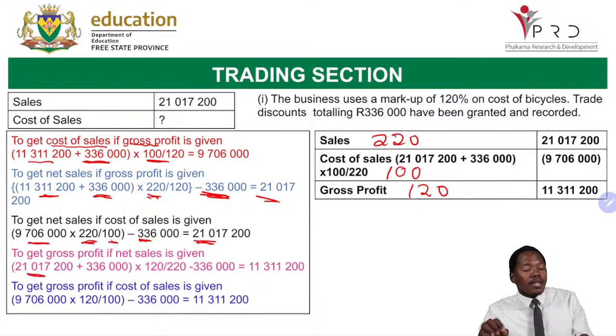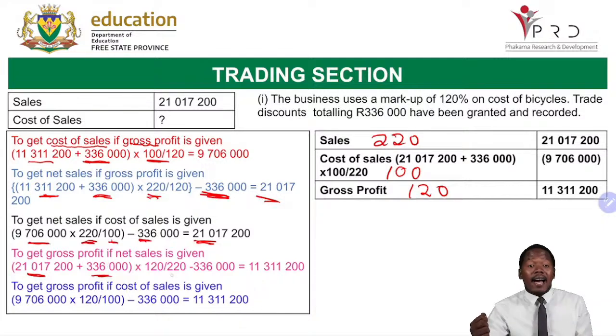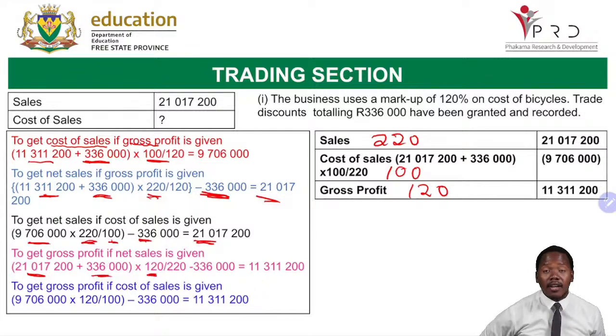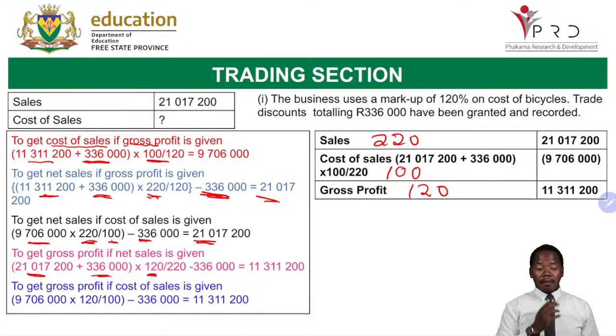Now, how do I get my gross profit if my net sales was given? Then I would take my 21,017,200, first add my trade discount, multiply by 120 because I'm now looking for the gross, divide by 220 because that is what I'm given. The answer I will get, I will subtract 336,000. Then we get our 11,311,200. Now, these are some of the scenarios.